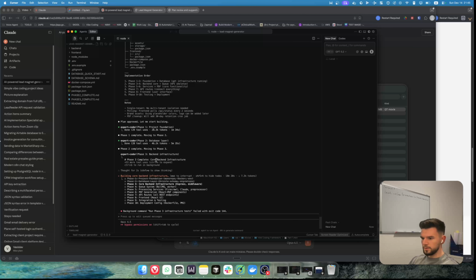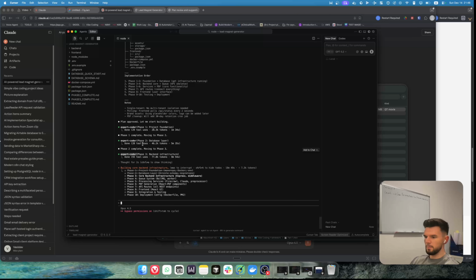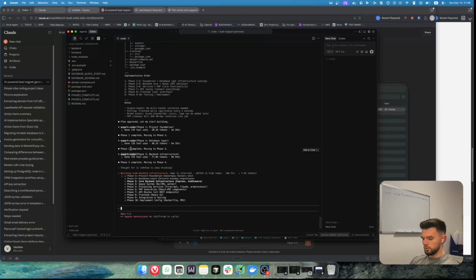Alright, so we're maybe 20 minutes in or 10 minutes in, and we're only on the second phase. We actually use an expert core, which is a feature in Claude Code. Basically, you can make a coding agent that specializes in a particular thing. One of the main ideas here is that we're not going to use the context window of this main chat. We're going to use this main chat as a manager that's going to ask the sub agents to actually perform the actual task. So as you can see, we just finished phase 3 and we're gonna move to phase 4.